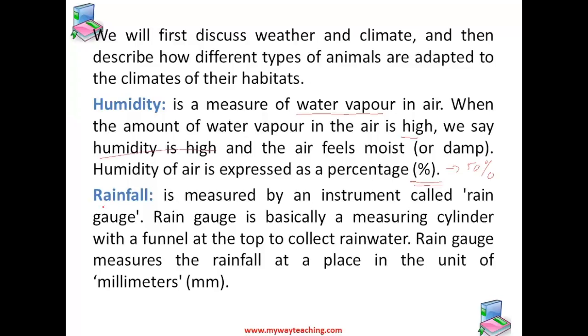Now let us come to rainfall. Rainfall is the measure of the amount of rain drops falling. It is measured by an instrument called rain gauge. This rain gauge is basically a measuring cylinder with a funnel on the top of the cylinder to collect the rainwater. Rain gauge measures the rainfall at a place in the units of millimeter.